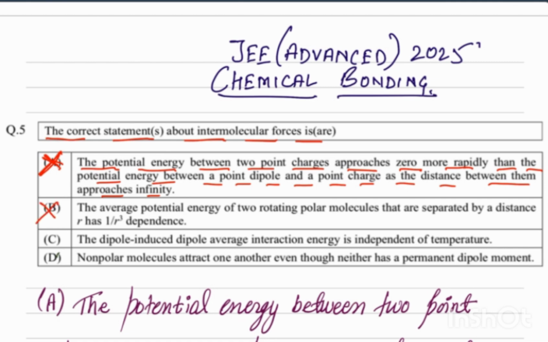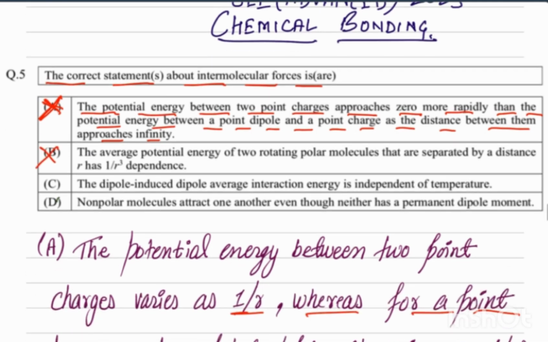And if you see the C statement, it has been said that induced dipole average interaction energy is independent of the temperature. So it does not depend on the temperature, which is a correct statement. The induced dipole average interaction energy is independent of the temperature. It only depends on the temperature when it is moving charges.